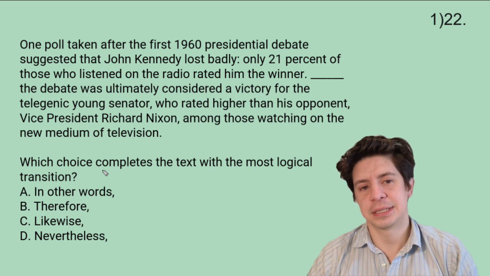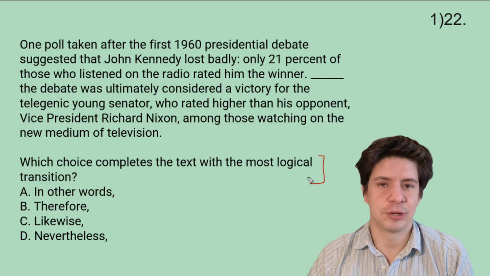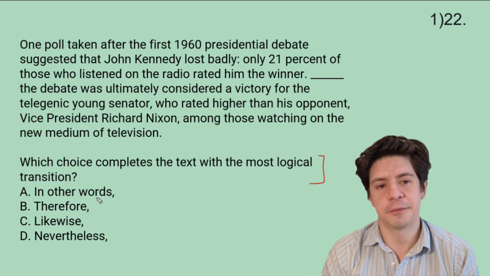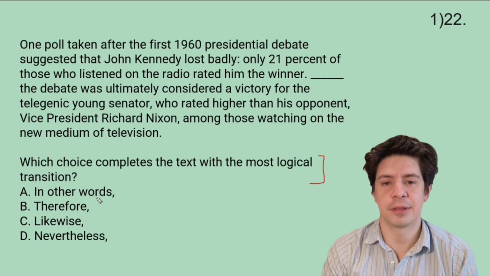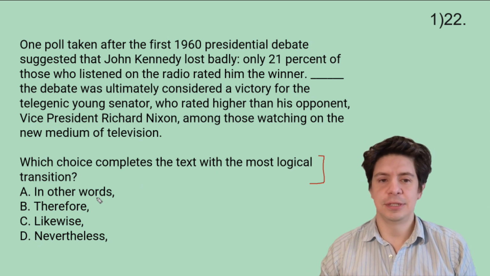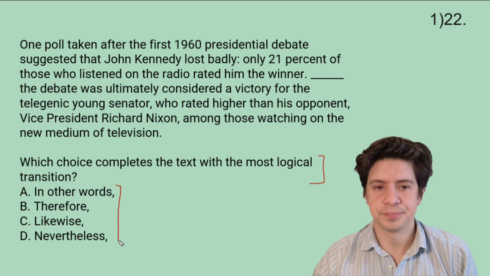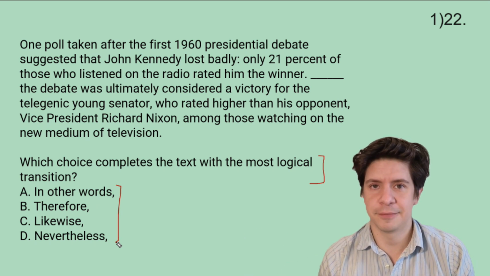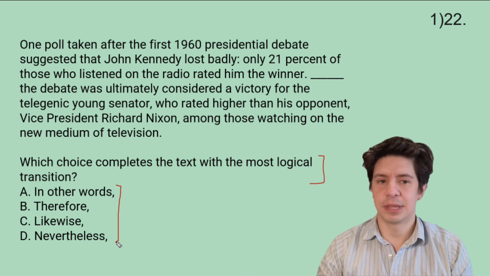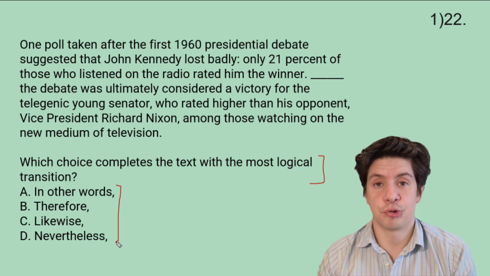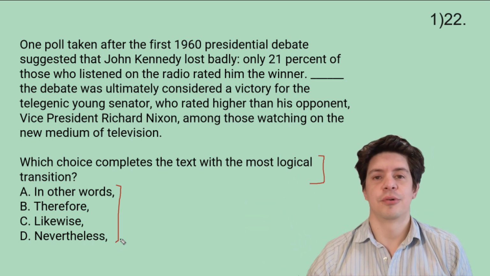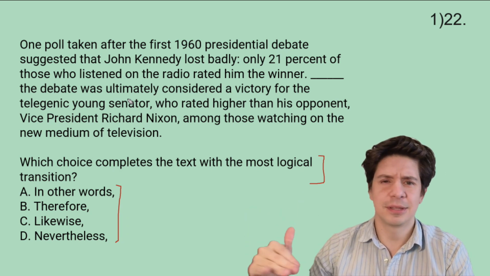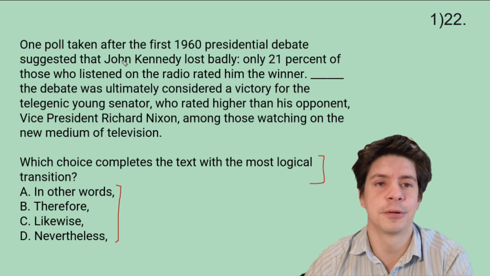Okay, so this gives the dead giveaway, right, that it's a transition question. Also look at the answer choices. A, in other words, B, therefore, C, likewise, D, nevertheless. So on these questions, you need to know what these words mean. And I'm going to link in the description to a list of words that are transition words and what they mean and how they can group together. And then you need to know what's happening in the passage and how the argument is flowing, right? Again, I'm always on this flow situation, but it's important.